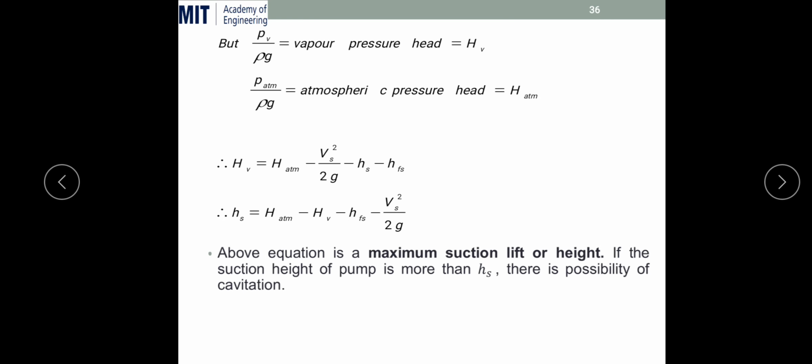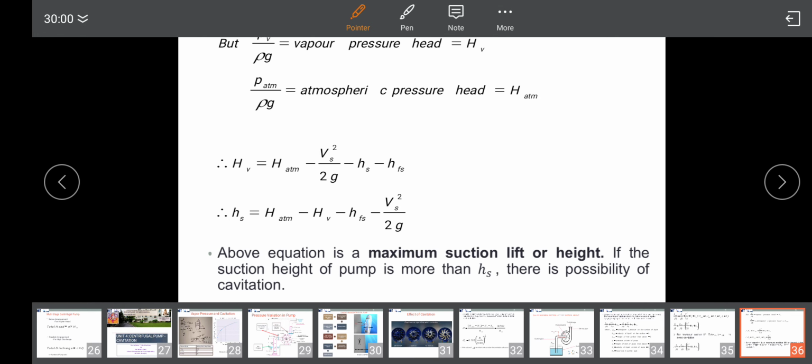Means we have to theoretically first of all measure the suction height with respect to where we actually have to install our pump system. That suction height should not be more than this particular calculated suction height, otherwise there is a possibility of cavitation. This is the first point.